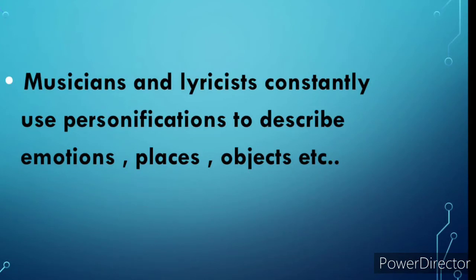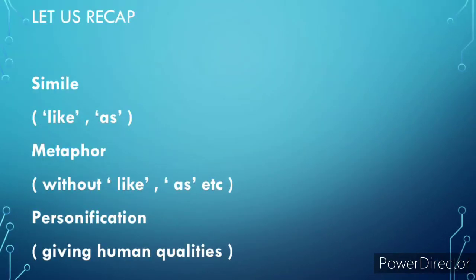Okay, so let's recap. In this session, we have come to know about simile, metaphor, personification. Simile can be recognized when words such as like or as are seen in any sentence or poem.